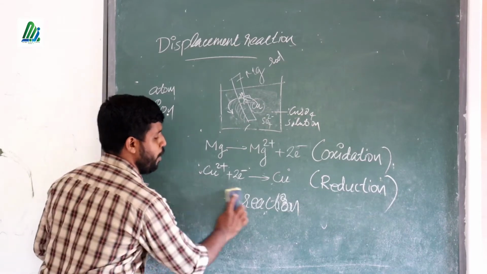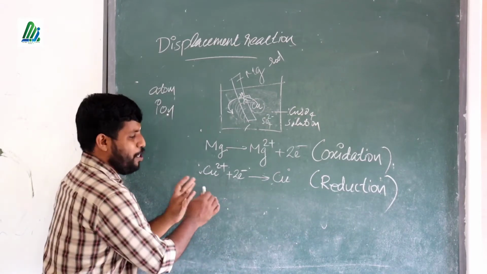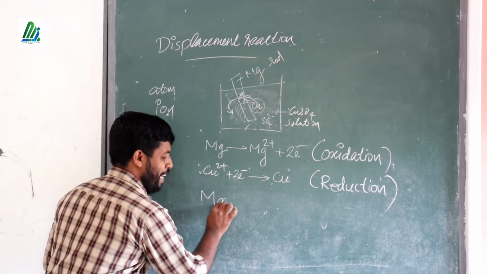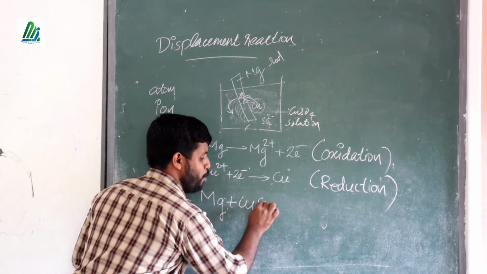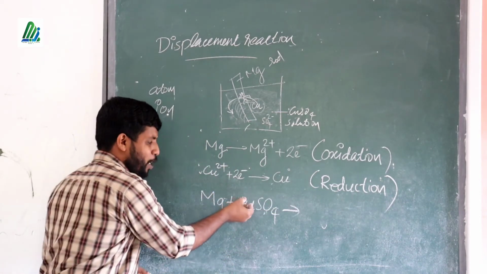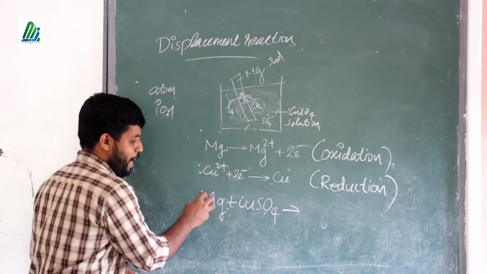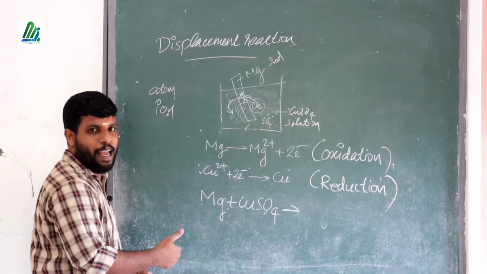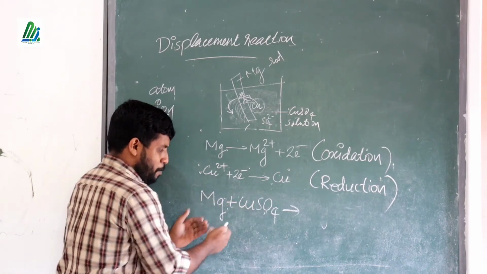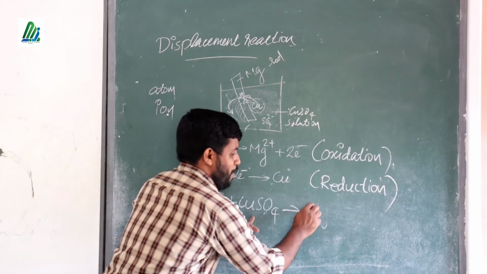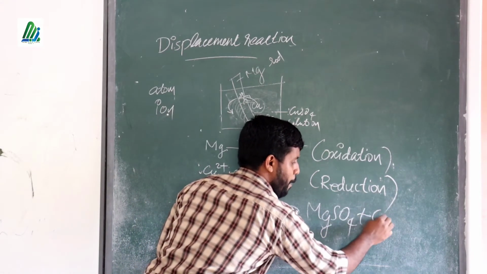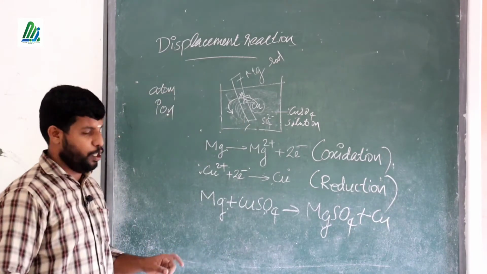And what change will occur here at last? The reaction you want to write for this displacement reaction: Mg is dipped in CuSO4 solution. At that time Mg donates electron and the Cu ions accept the electron, and Mg takes the position of copper, so copper is displaced by magnesium. Magnesium becomes MgSO4, and Cu is liberated from that solution.